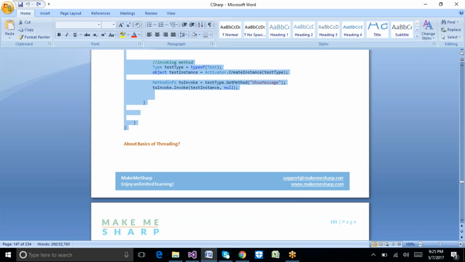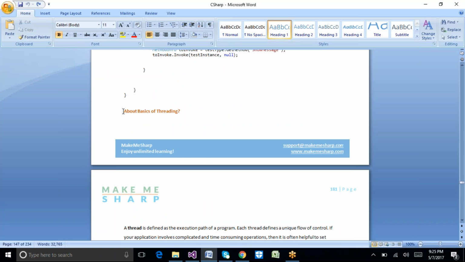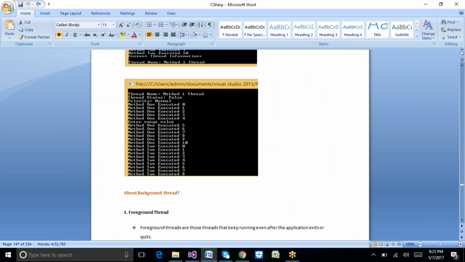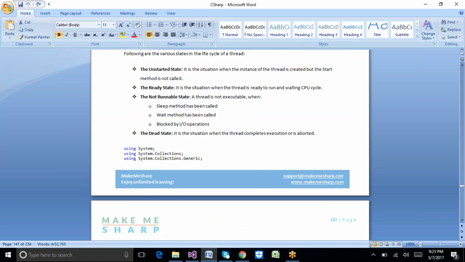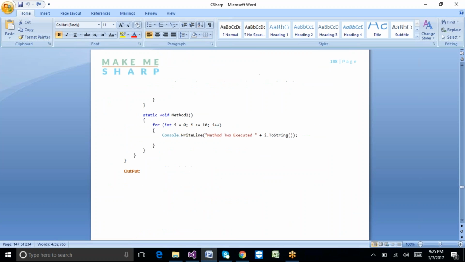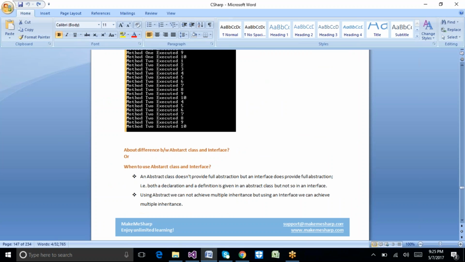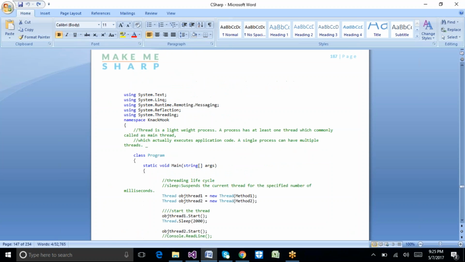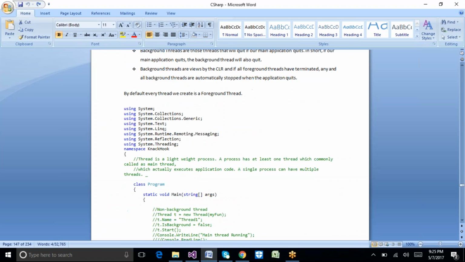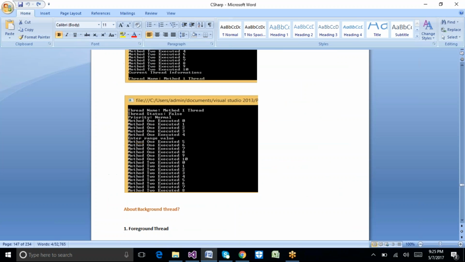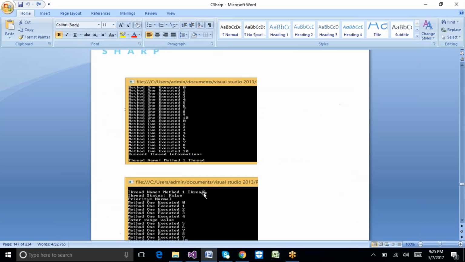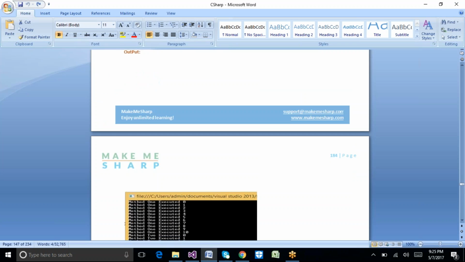So let's see another concept. The another concept we have is the threading concept. Let's see how big it is. Foreground thread and background thread, thread life cycle and output. So if we have half an hour of time, then I can continue, or else we can do it in the next session. It's your convenience. I am available for now, and if you are okay, then I can continue.